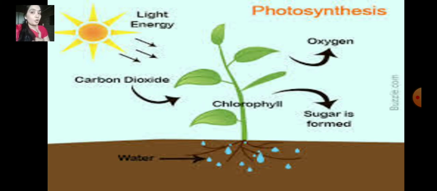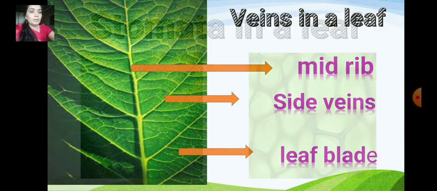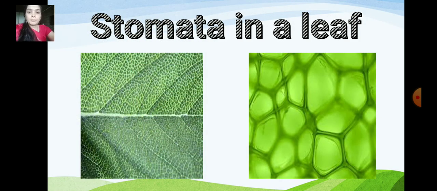As I told you, it needs water, carbon dioxide from the air, and the heat energy from the sun. Now we learned how water is absorbed by the plant. Now let's learn how a plant uses carbon dioxide. This carbon dioxide is present in the air.